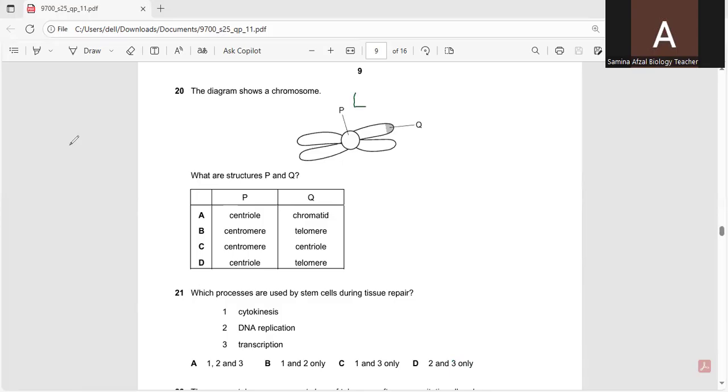P is the centromere, with which the chromatids are attached. So Q is the part of the chromatid, or the end of the chromatid, which is called the telomere.